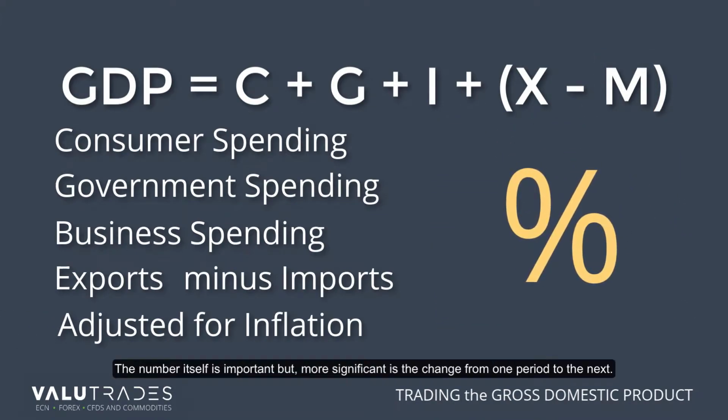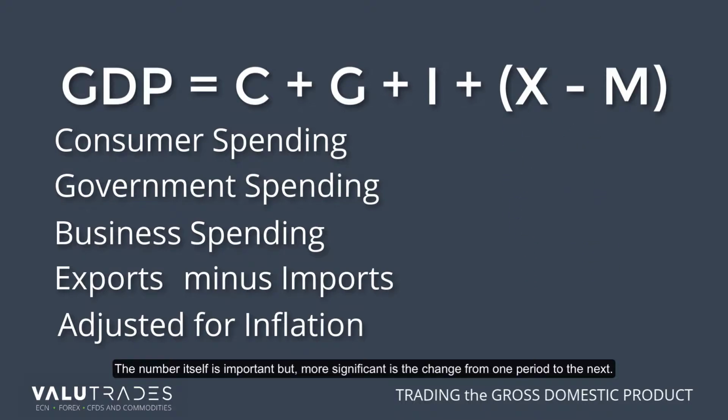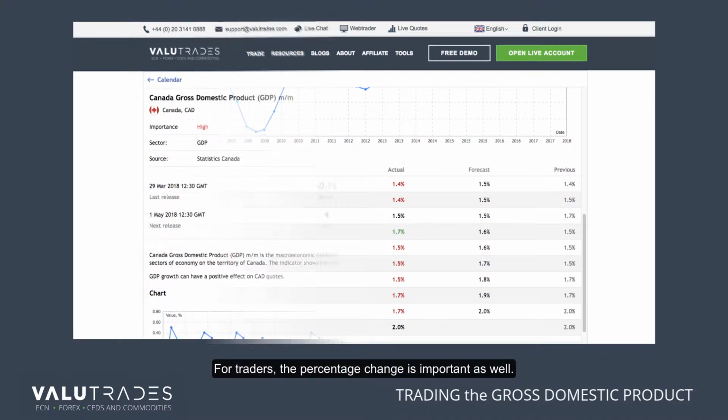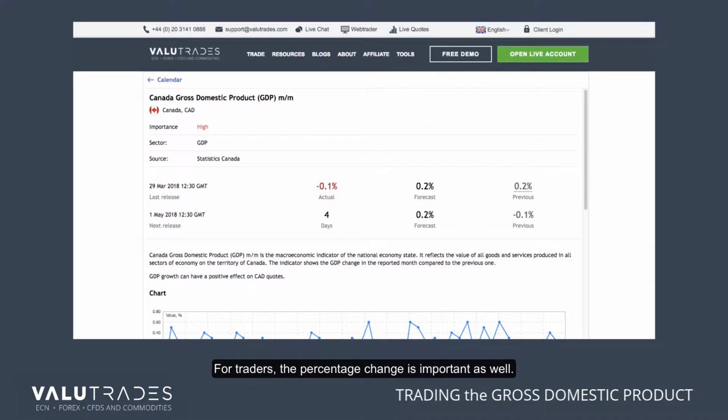The number itself is important, but more significant is the change from one period to the next. For example, if GDP decreases more than 2 quarters in a row, that economy is considered to be in recession. For traders, the percentage change is important as well.